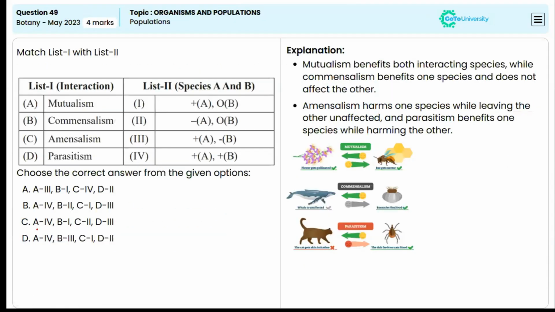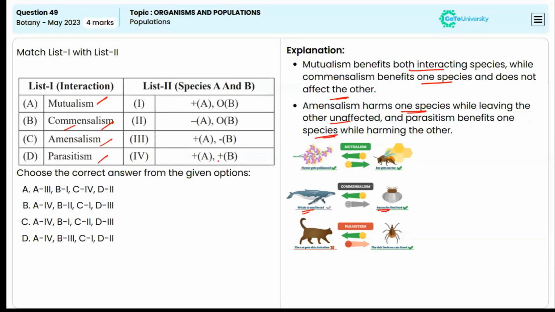So in this question, you have been given two columns where in one column you have mutualism, commensalism, amensalism and parasitism. So coming to mutualism, we know that both the species are benefited. Okay, so both interacting species are benefited, whereas commensalism benefits one species and does not affect the other, similar to the barnacles on the whale's body. Amensalism harms one species while leaving the other unaffected. And parasitism benefits one species while harming the other.